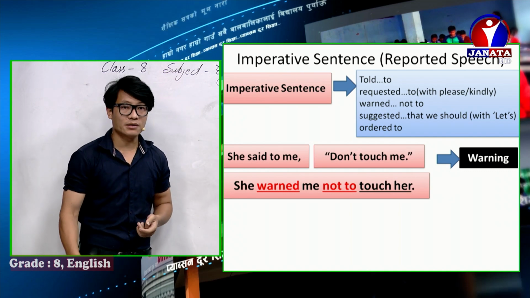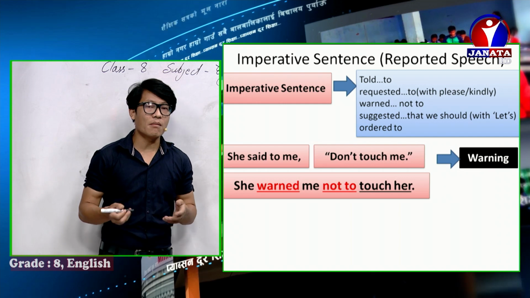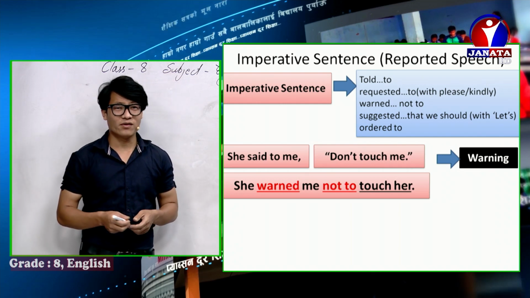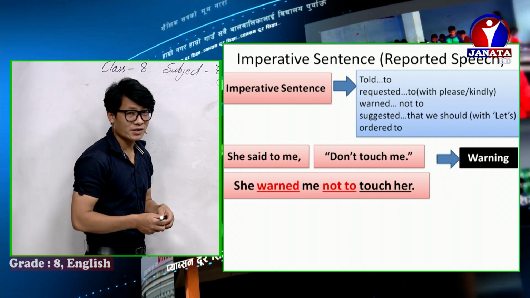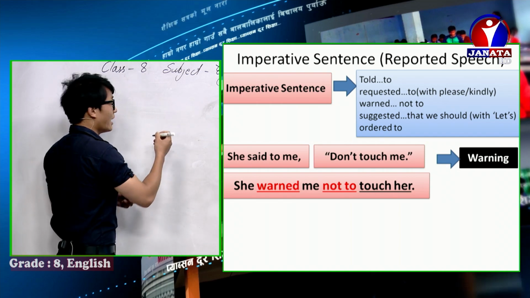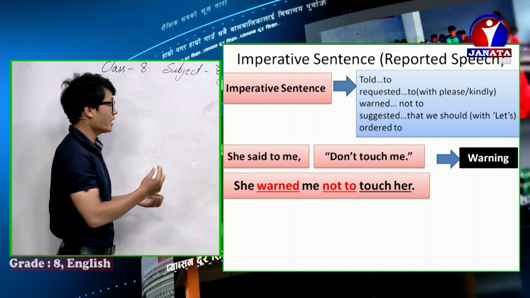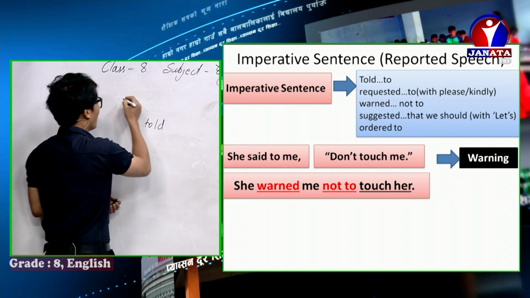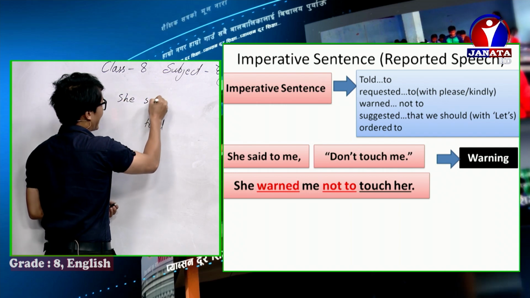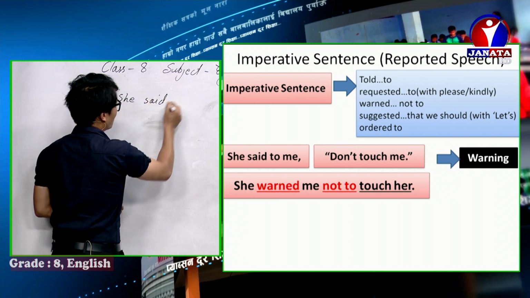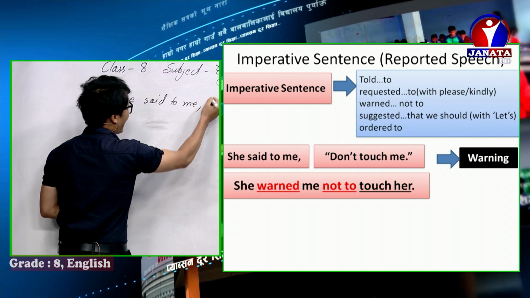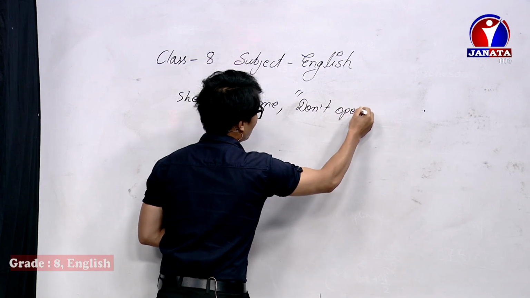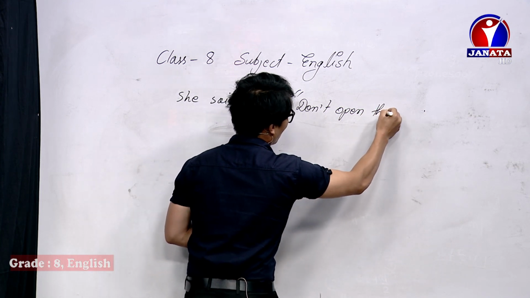Sometimes that can be a common sentence also, like don't open the window, don't open the door. That cannot be a warning also. So in such a case, you can use told. Like, she said to me, "Don't open the door."